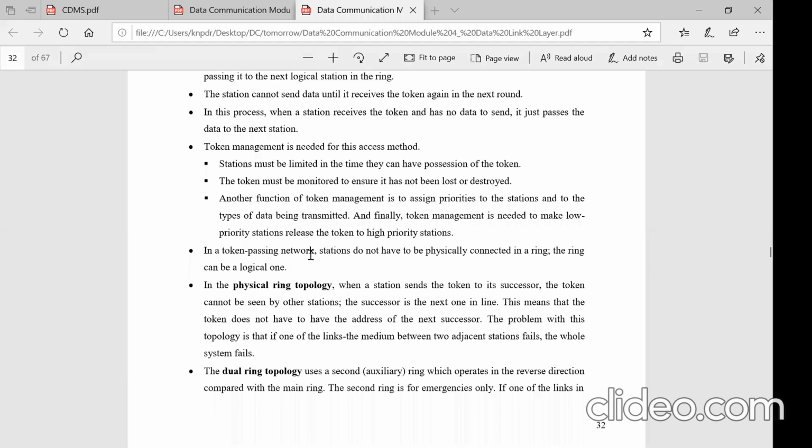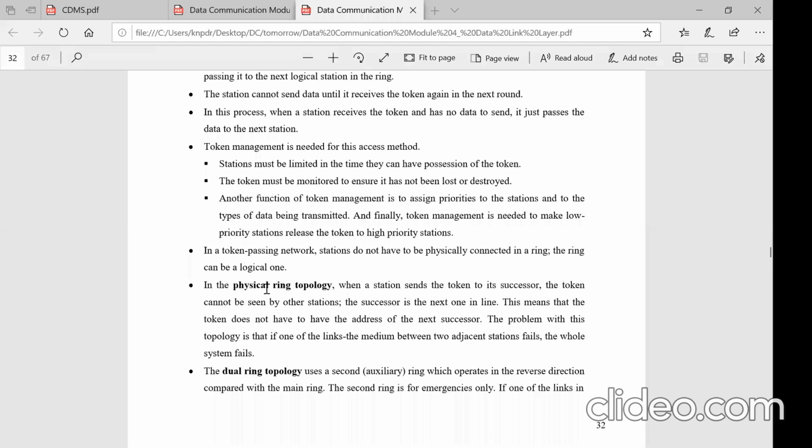And as I told you, in this token passing the stations are not physically connected, they are logically connected, right? Logical identification of the predecessor and the successor is made here. So let us see, there are 4 connectivity topologies defined here.